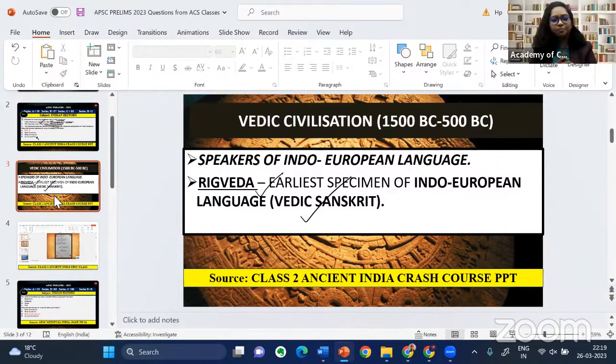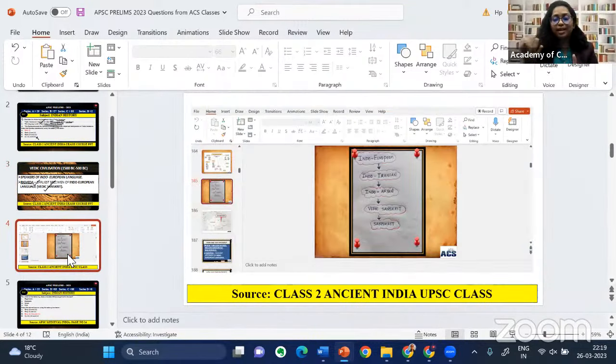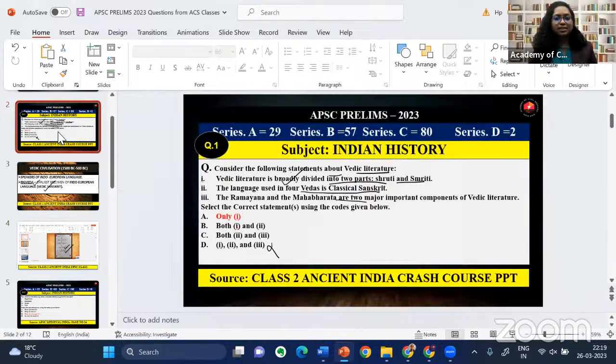And more than that, in UPSC, generally we go with the thorough analysis of each of the portions. And if you remember in our classes, we have shared a PPT, how the Indo-Aryans migrated and how classical Sanskrit evolved from Vedic Sanskrit. So the language that you can see in 4 Vedas is Vedic Sanskrit. If you know this fact, you can clearly eliminate option 2. That means you got the answer only 1.